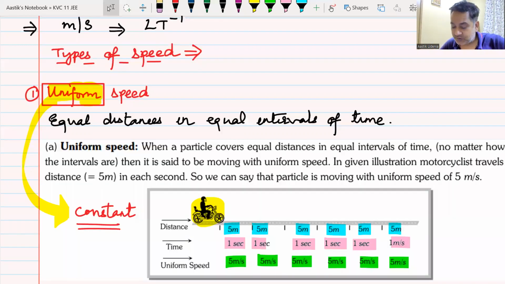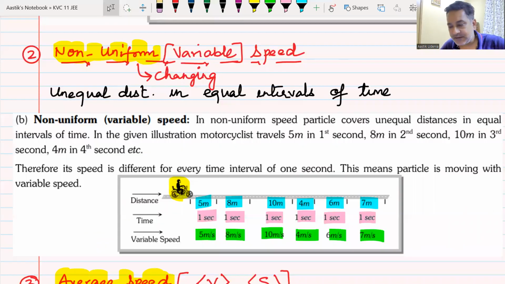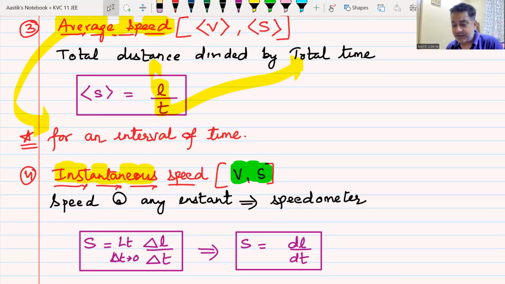Great. The first one was uniform speed, body moving equal distances in equal intervals of time, constant speed. Then we had variable speed or non-uniform speed, unequal distances in equal intervals of time, speed keeps on changing. Then we had seen what you mean by average speed and what you mean by instantaneous speed. Average speed is always calculated over an interval of time, whereas the instantaneous speed means the speed at this point, at this time. Whenever we say the word speed, we mean instantaneous speed. Yes or no? Do we remember this?